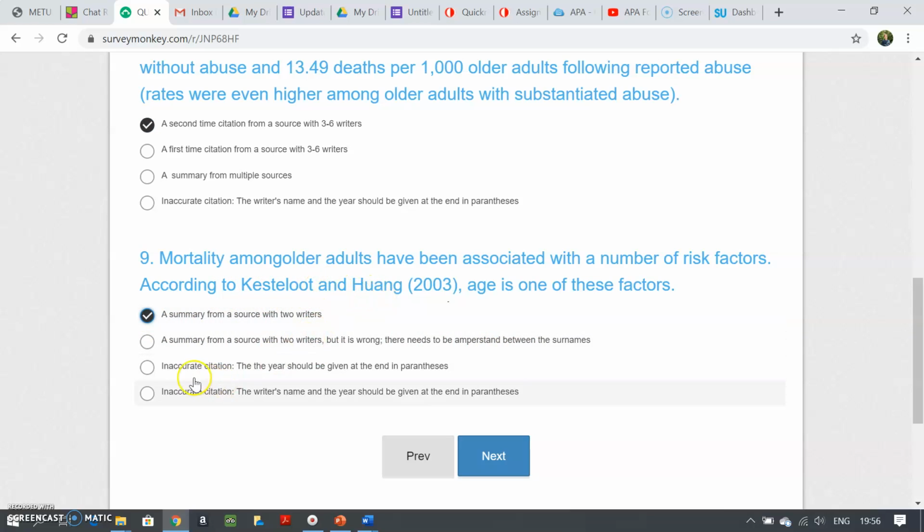No ampersand. Inaccurate, the year should be given at the end. No, we always give the year together with the writers. Inaccurate citation, the writer's name and year should be given at the end. No, there are 2 ways of doing this. Yeah, we can either give it here or at the end. So this must be the correct answer.